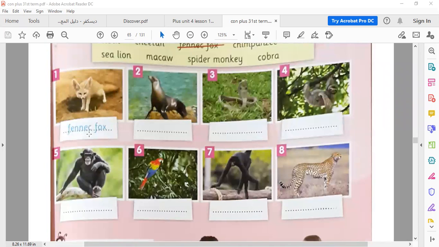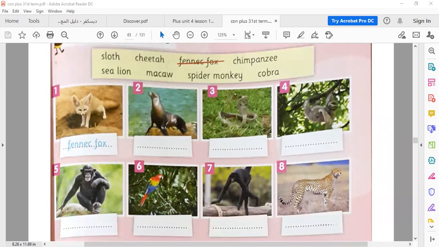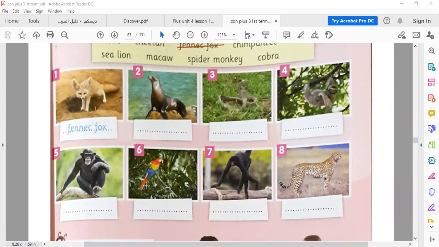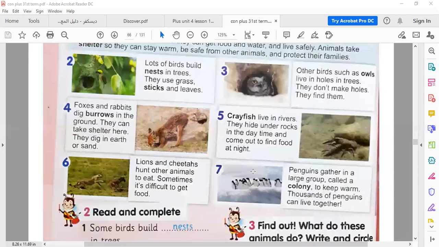We learned that this animal is fennec fox, this is leopard seal, this is sea lion, this is cobra, this is the sloth, chimpanzee, macaw, spider monkey, cheetah. And here we learned some names of the habitats of animals.